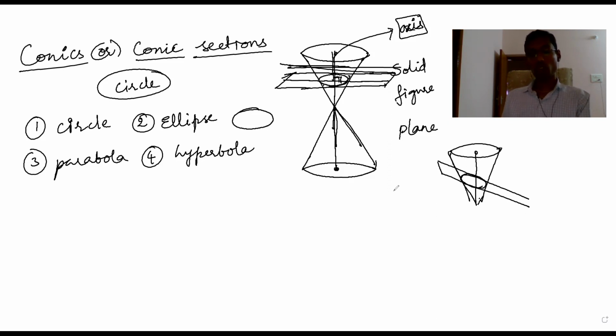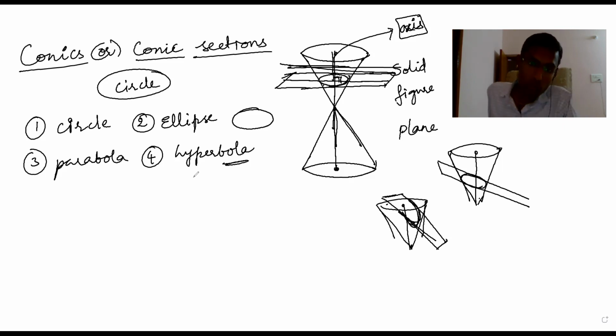But if you cut even more, if you take an even bigger angle, like this, then you are going to get a parabola. Then you are going to get a hyperbola. Anyway, this solid figure, tomorrow I'll show, but now we are going to study circle.